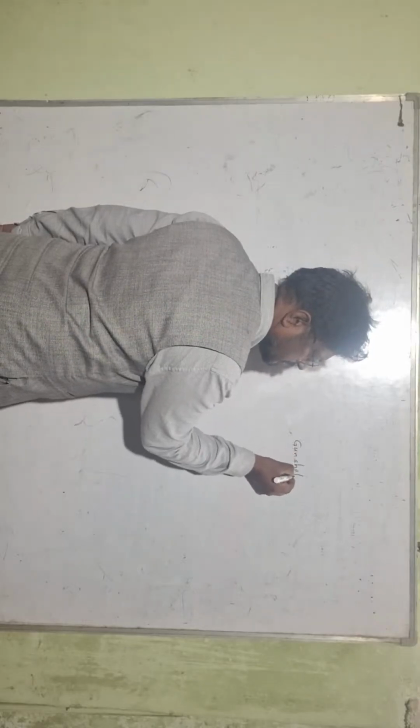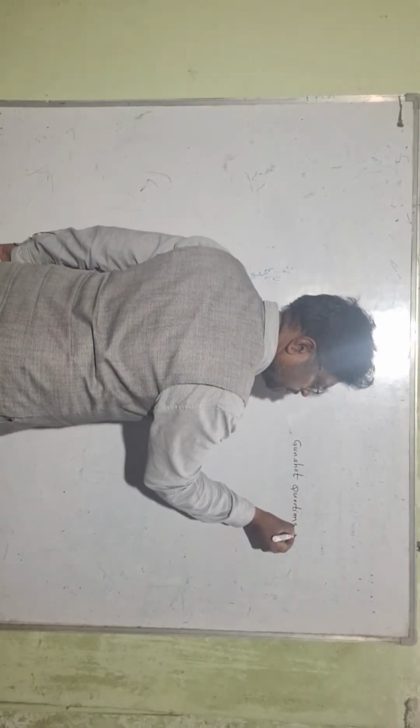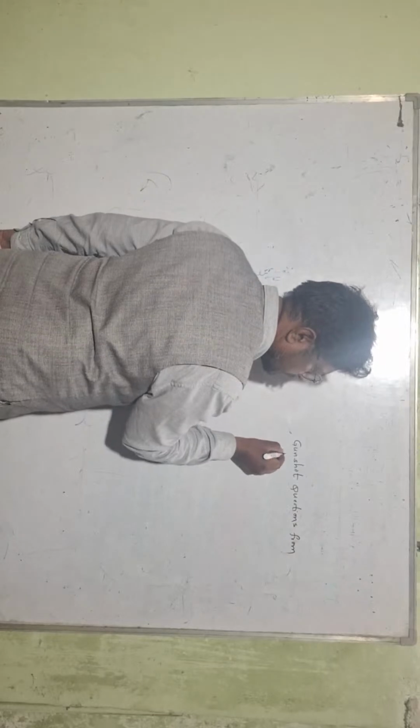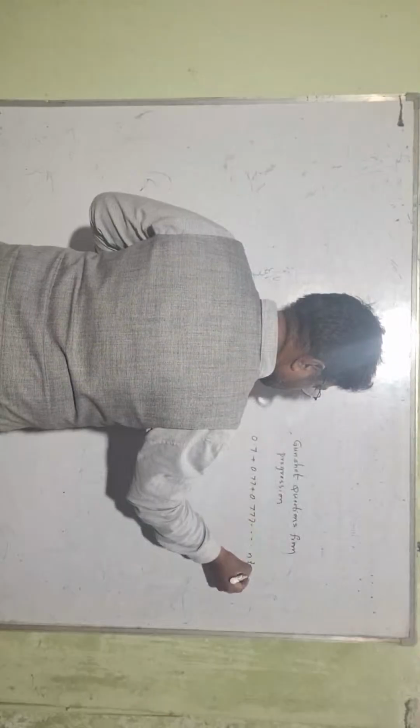Okay, see the gunshot questions from progression. So what are the gunshot questions from progression? Here, right? 0.7 plus 0.77 plus 0.777 so on n terms. Okay, this is one question. And find the sum.